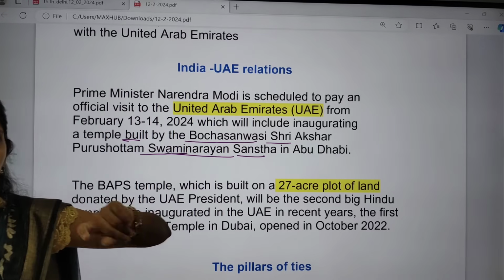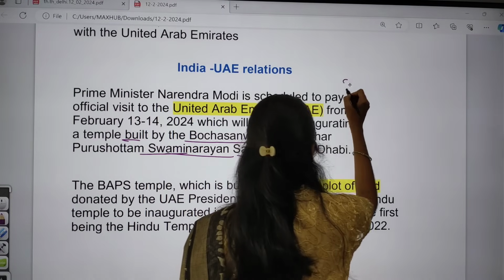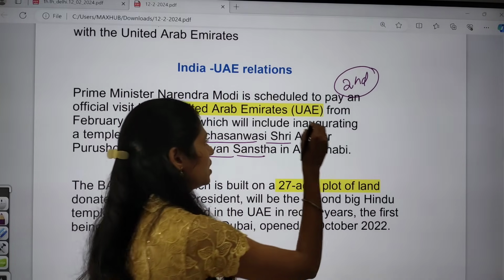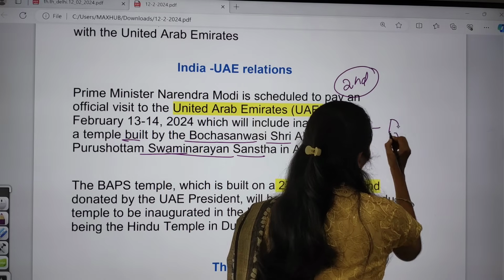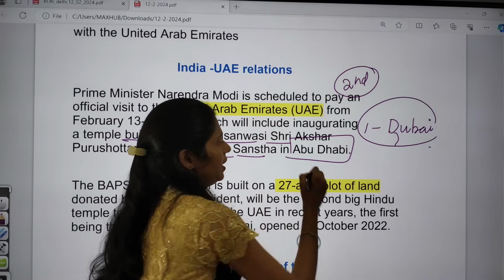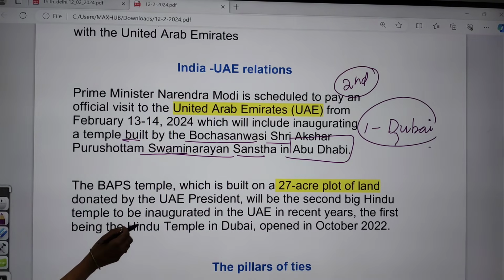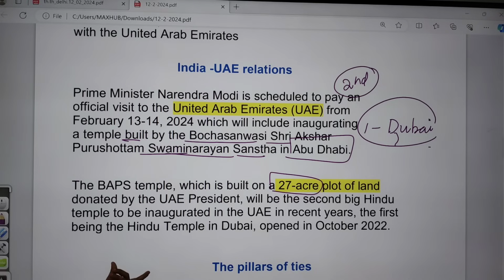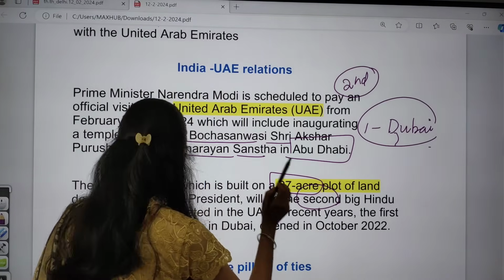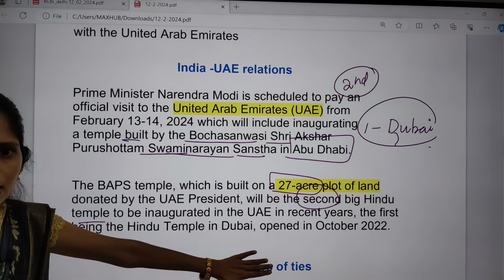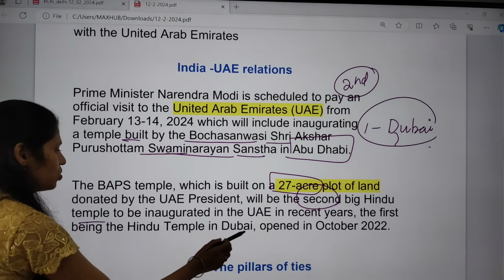This is the second Hindu temple in the UAE. It is not the first Hindu temple, which is very important. The first Hindu temple was already built in Dubai, and this is the second Hindu temple, in Abu Dhabi. This temple is built on a 27-acre plot of land donated by the UAE President. The second important thing here is that it is the second big Hindu temple to be inaugurated in the UAE in recent years. The first was done in 2022, in Dubai.